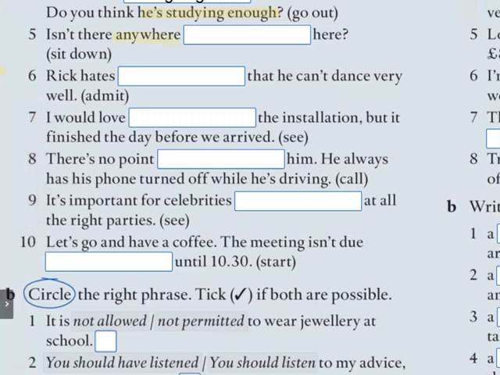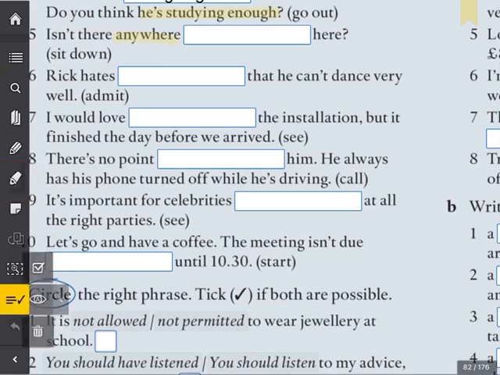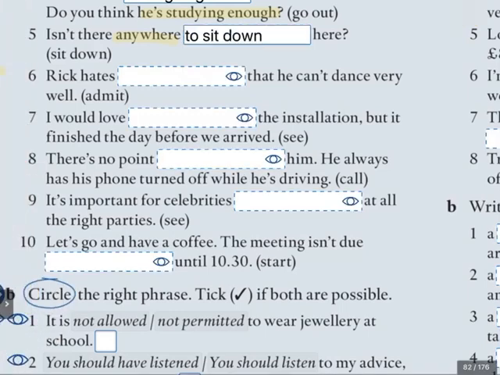Now we have an indefinite pronoun: no, somewhere, anywhere, anybody, somebody, nobody, nothing. These indefinite pronouns are followed by what? By to plus infinitive. Isn't there anywhere to sit down here?